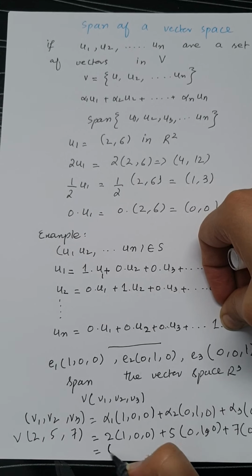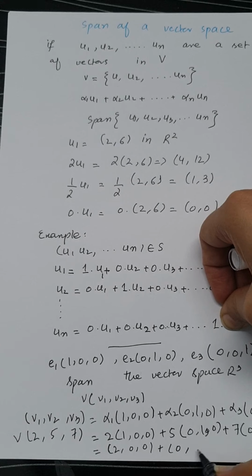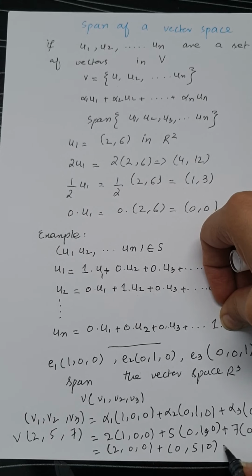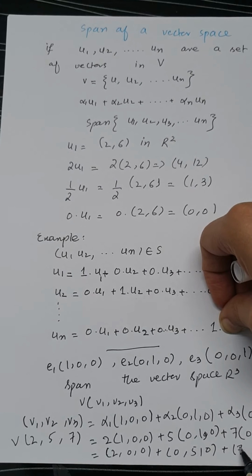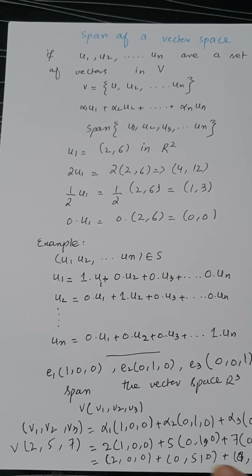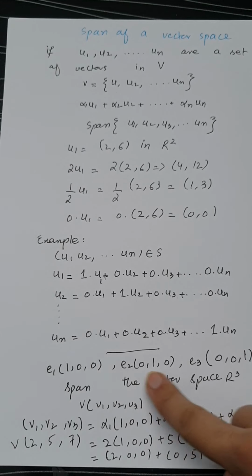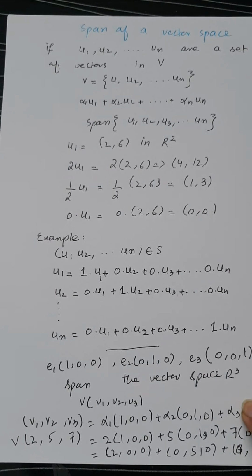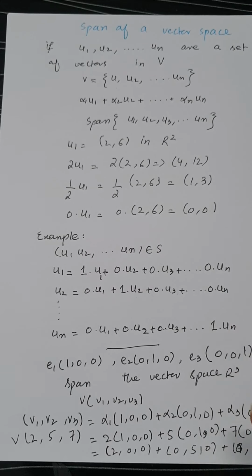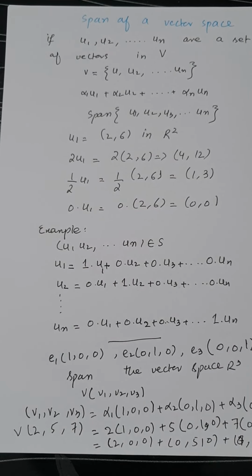So you will get 2, 0, 0 plus 0, 5, 0 plus 0, 0, 7. When you add up these vectors, you can see you will get your desired vector. So these vectors actually span R3, or in other words, you can generate any vector using these three vectors.